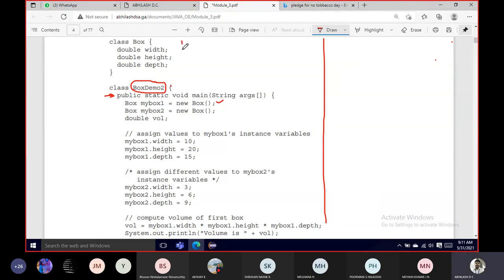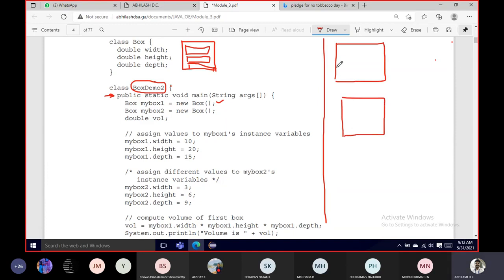So I have a class which is called Box, and Box has three pieces of information. One is for width, one is for height, and one is for depth. This is a class, right? So I'm creating an instance, that is an object, which is myBox1, and the other one is myBox2.